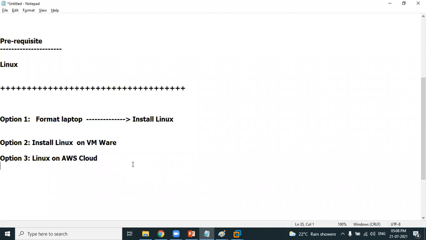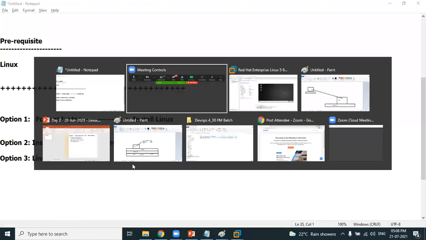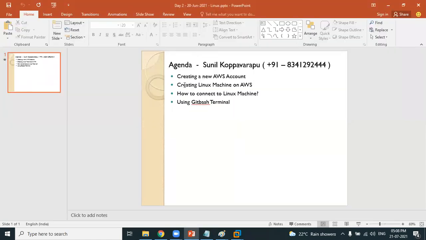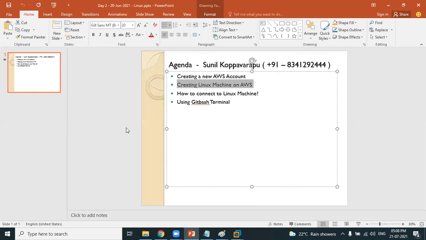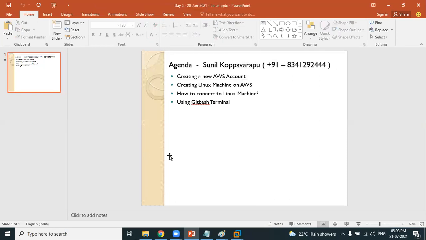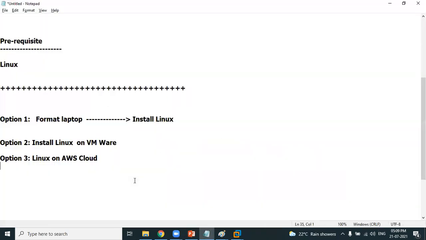But Shivani, we should be familiar with AWS, isn't it? You will be familiar only when you start working with the AWS environment. So please do not use the Ubuntu on your personal laptop. Instead, create a Linux machine on AWS, connect to that Linux machine, and then start practicing Linux on AWS. That's recommended. Because we have to be familiar with AWS cloud. In the coming session, the next point is creating a Linux machine, isn't it, Shivani? I'll be showing you how to create an Ubuntu, the same Ubuntu you'll get on AWS. So do not use the Ubuntu of your laptop. Please use Ubuntu on AWS.